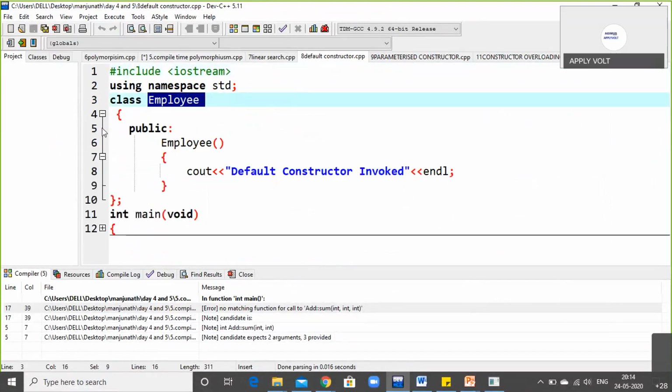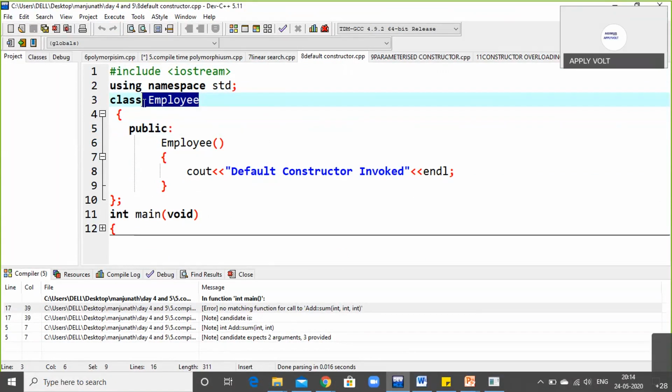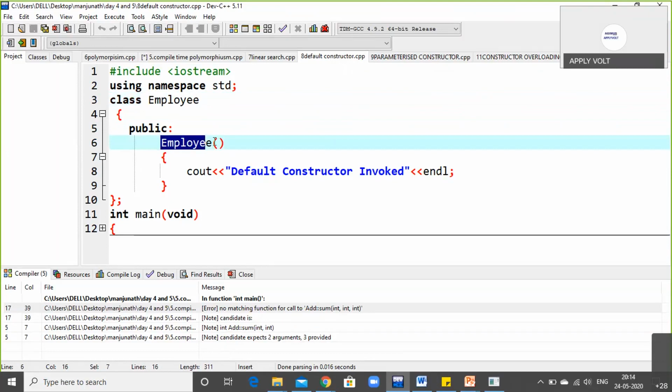Let us open all the blocks here. The first block, I told you, is the default constructor. There is a simple difference between default constructor and parameterized constructor. When you open a class named employee, Employee with empty brackets is the default constructor.